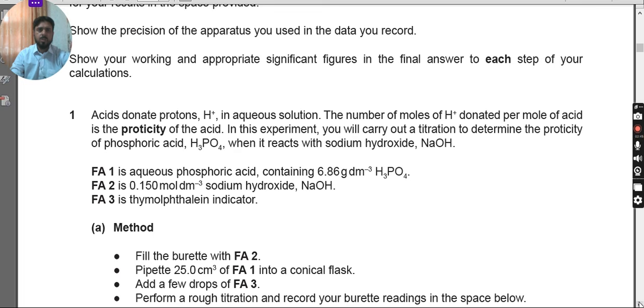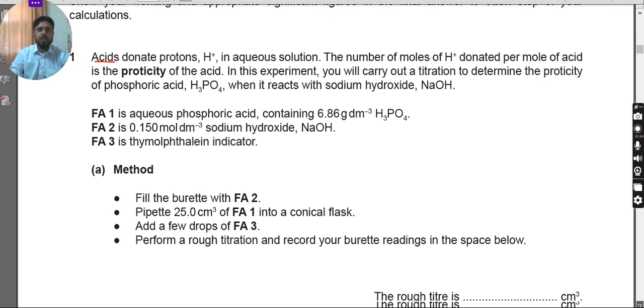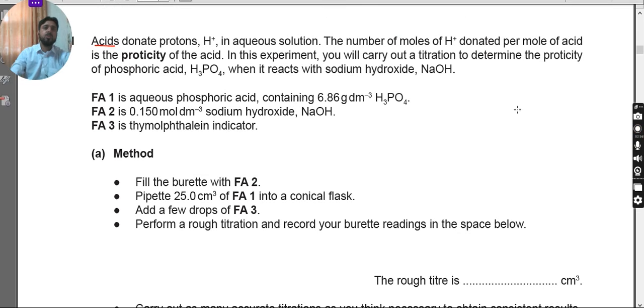Going straight to the question, it says that acids donate protons. We know the Bronsted-Lowry theory of acids and bases, that proton donors are always acids. It also says that a proton donor is an acid in aqueous solution.